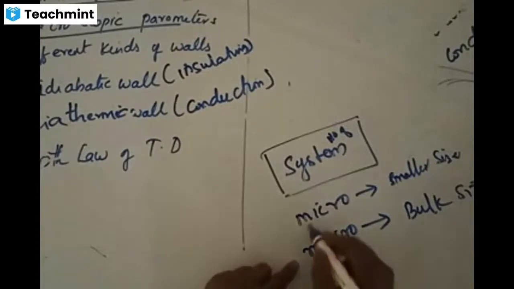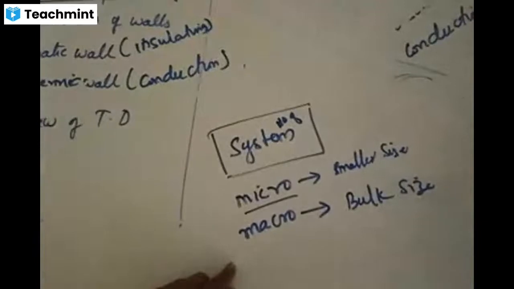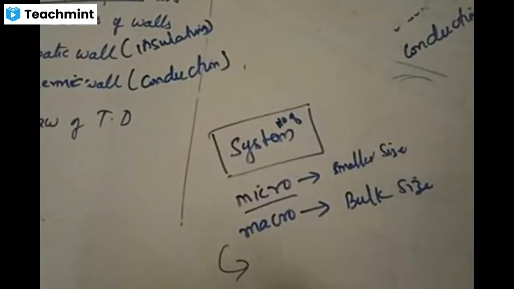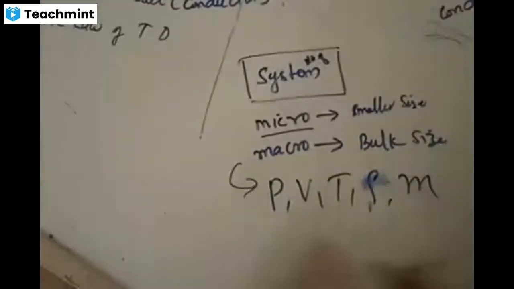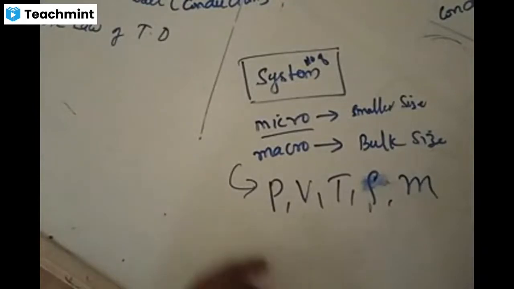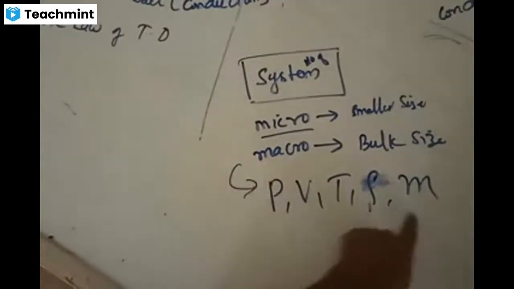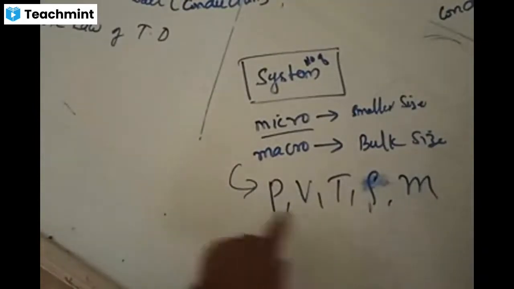Whereas macro talks about larger quantities such as pressure, volume, temperature, density, mass. Number of molecules is also macroscopic only, because the number of molecules would be a large number. These are quantities which are bulk in size: pressure, volume, temperature.